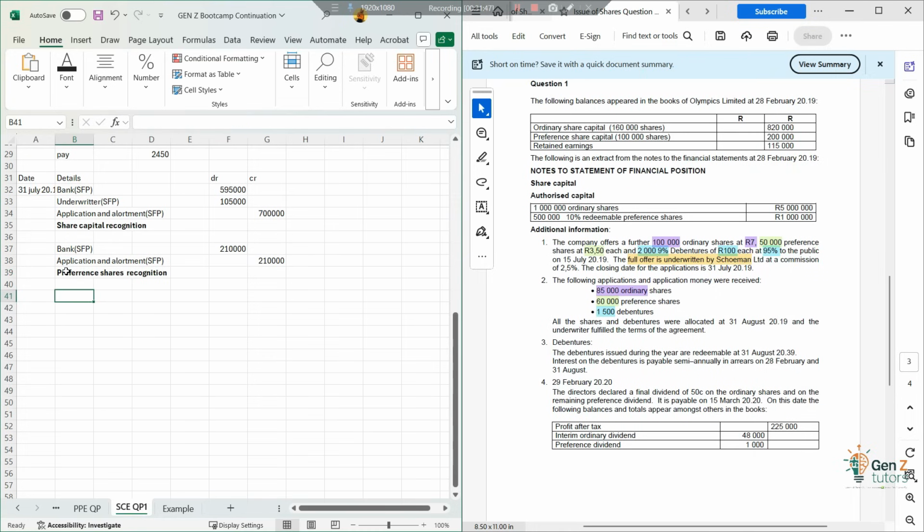And then what do we have with debentures? We received money in the bank account also, SFP. And then how much did we actually receive from the public? We received 1,500 debenture applications, and they paid 95% for them.